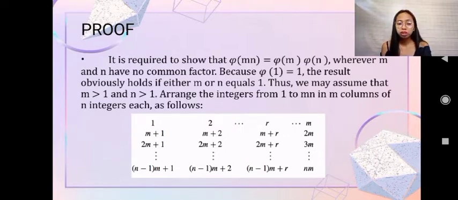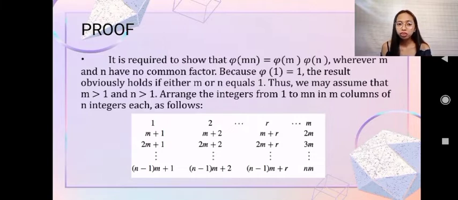It is required to show that φ(mn) is equal to φ(m) φ(n) whenever m and n have no common factor, because φ(1) is equal to 1. So the result obviously holds if either m or n equals 1. Thus, we may assume that m is greater than 1 and n is greater than 1.